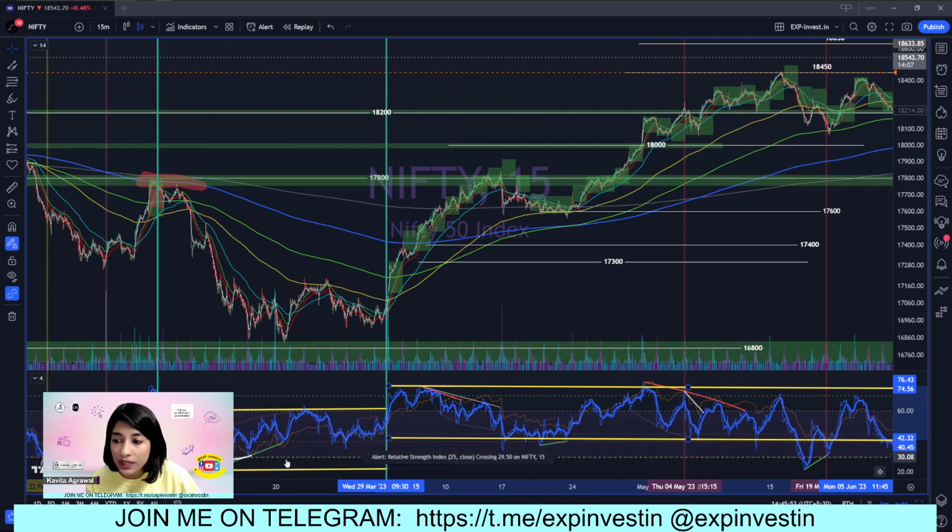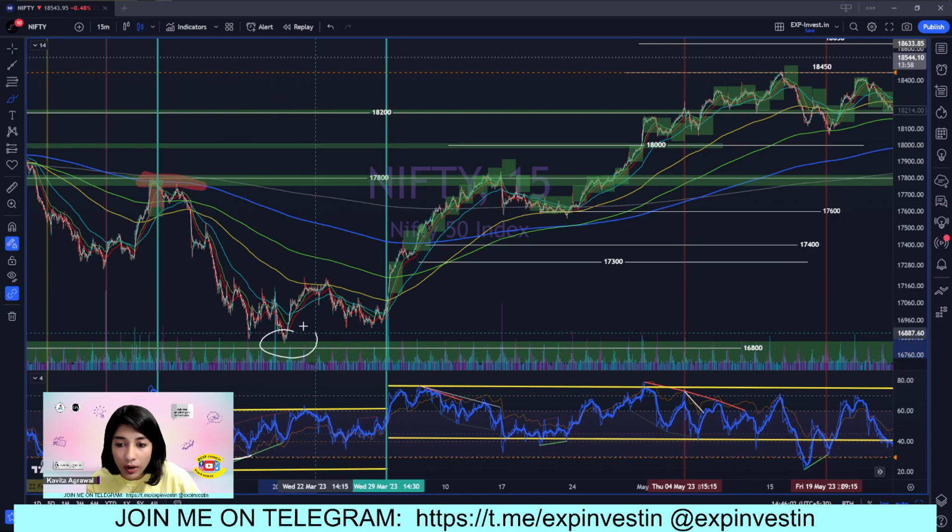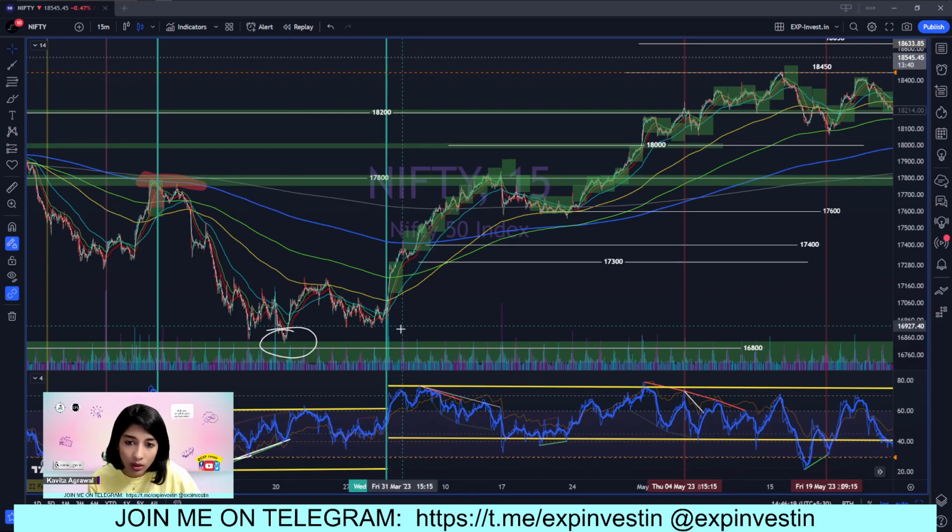On this 15-minute time frame, if you see the RSI, the price formed a low around here, but adjacent to this low, RSI has already come to the level of 40. Now this itself is a positive divergence, and the RSI range shift, as you can see, is a very good confirmation tool, right?